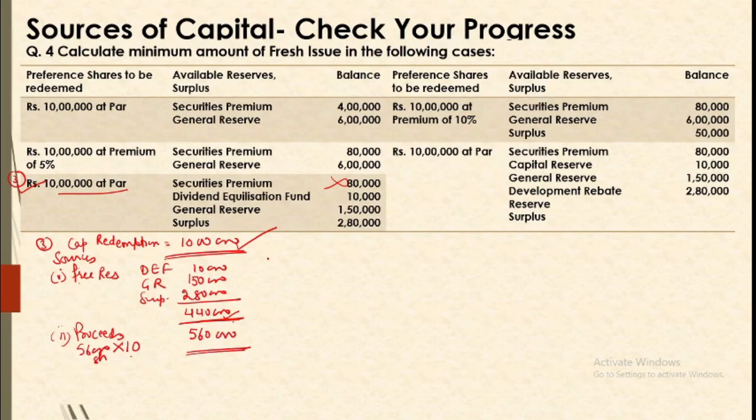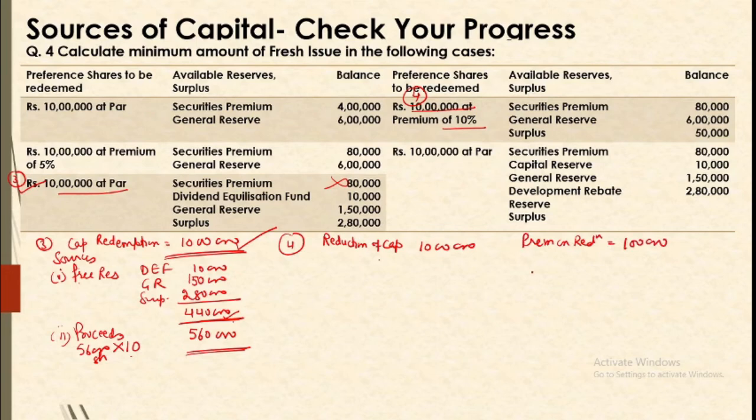Now fourth is preference capital being redeemed, 10 lakh shares at 10% premium. That means now we are to arrange for two sources. Reduction of capital is 10 lakh and premium on redemption is 10%, that is 1 lakh. So now we'll have to arrange for both the sources.